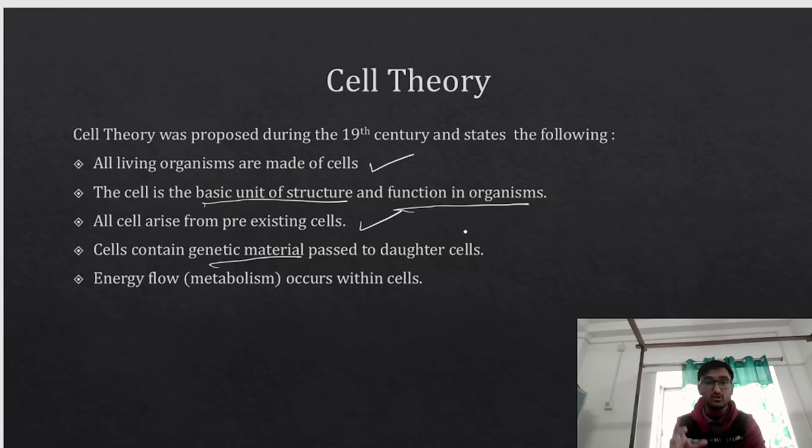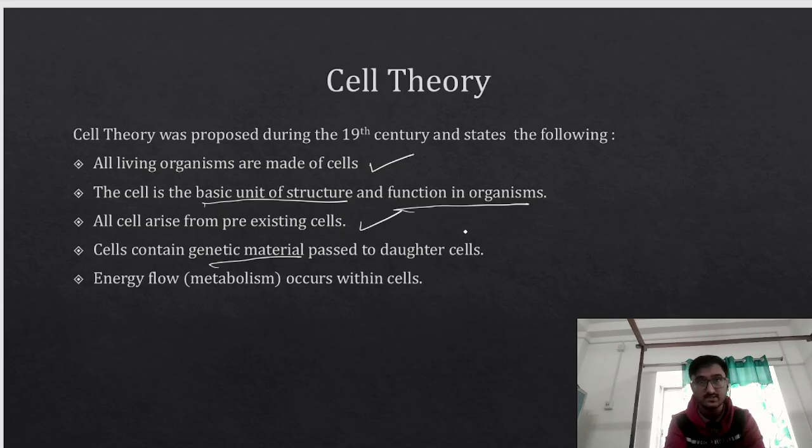Energy flow, that is metabolism, occurs within the cell. And this metabolism is very, very vital. In the first chapter of class 11, The Living World, there was a question: what is the defining feature of a living organism? What makes a living organism different from a non-living organism?